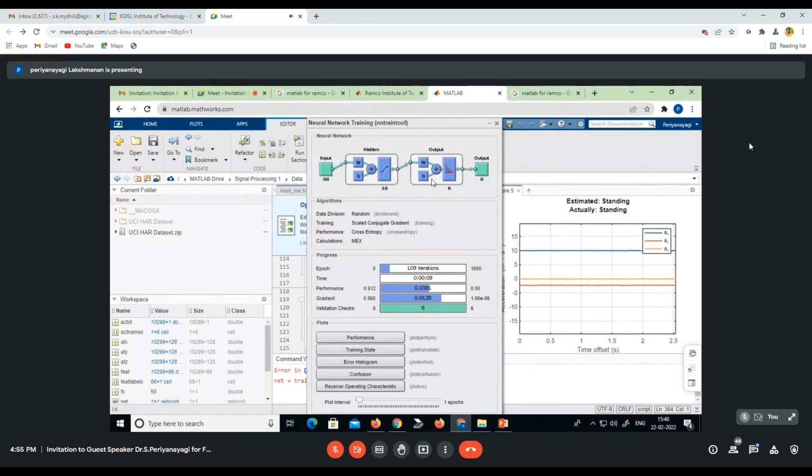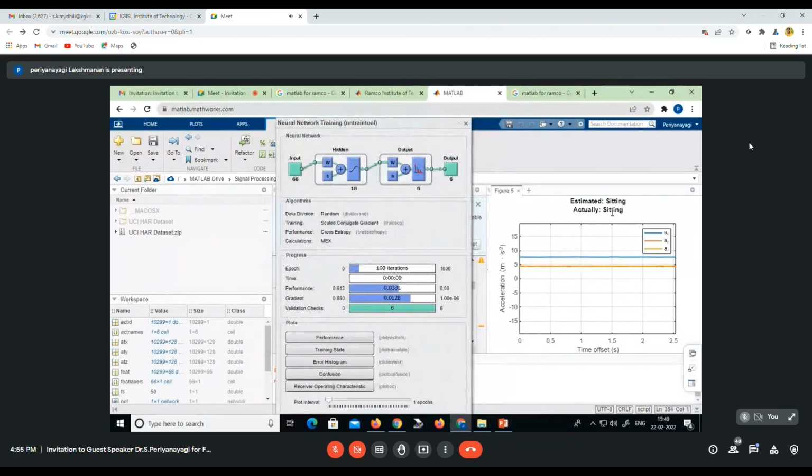So this is your input, hidden layer, and output. You'll be getting the output. So here you can visualize that only sitting is separated.